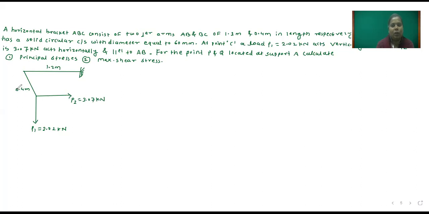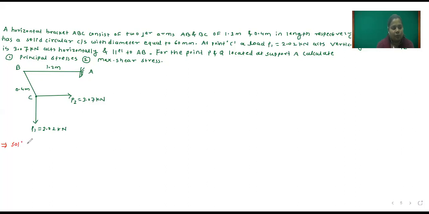This is A, B, and this is point C. So this is the figure. From this figure, first we will calculate shear stress, then axial stress and moment. Now we will solve this question.